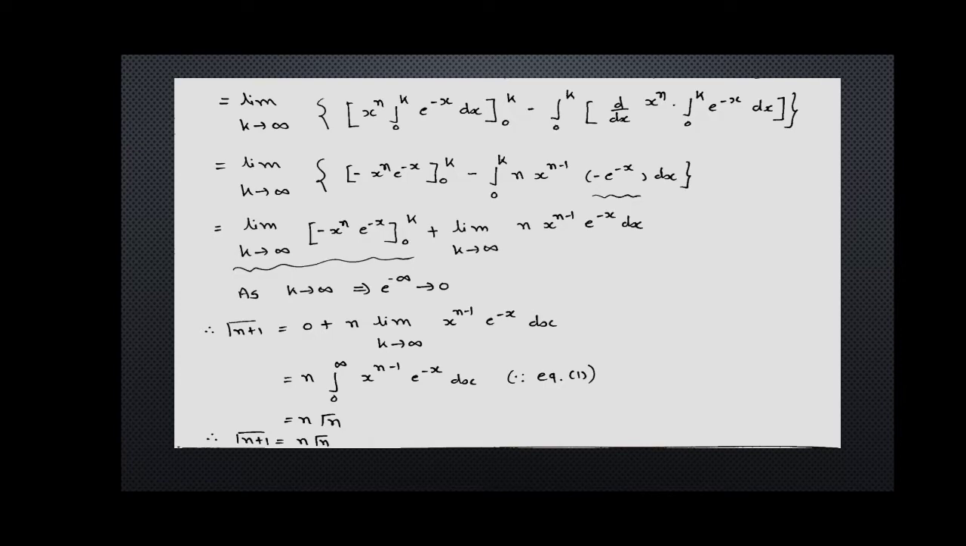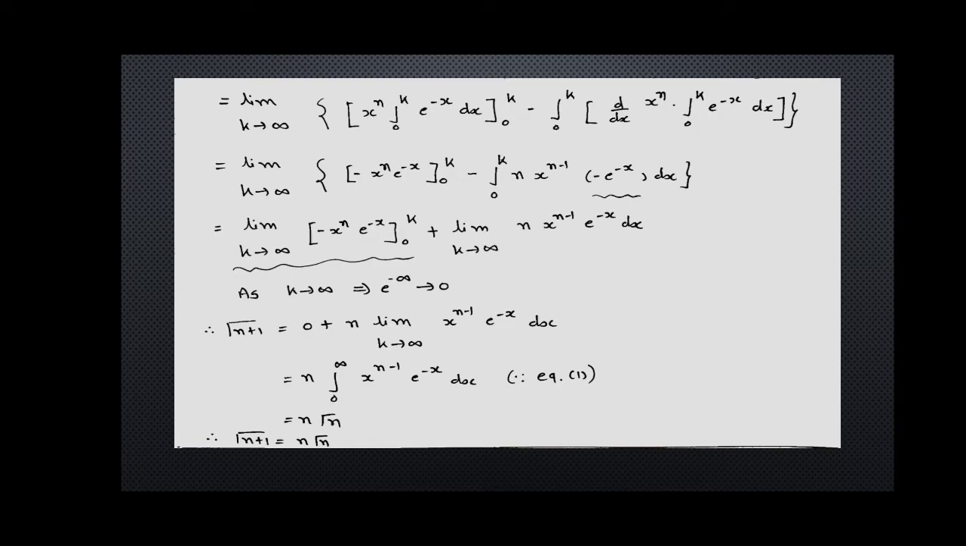Here we have e raised to minus k, but k tends to infinite, so e raised to minus infinite is equal to 0. Hence the term limit k tends to infinite x raised to minus n e raised to minus x from 0 to k is equal to 0. So we get gamma n plus 1 is equal to 0 plus n into limit k tends to infinite x raised to n minus 1 e raised to minus x dx.